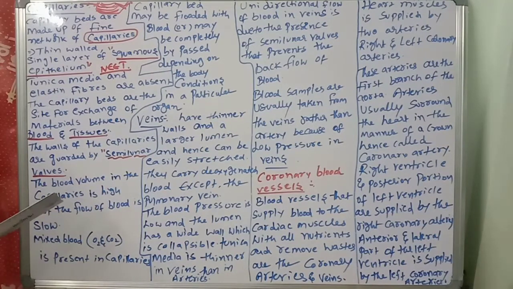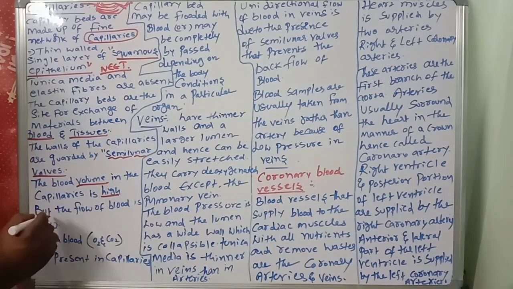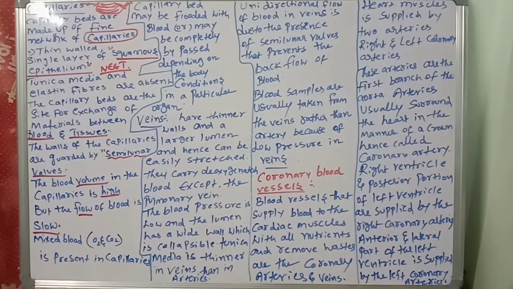The blood volume in the capillaries is high, but the flow of the blood is slow. Another important point: the blood volume in the capillary is high, the volume is more, but the flow of blood is very slow.